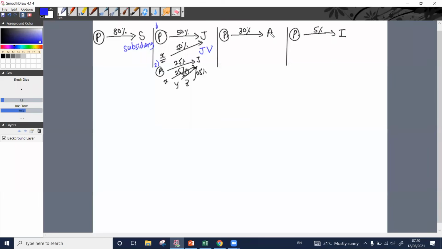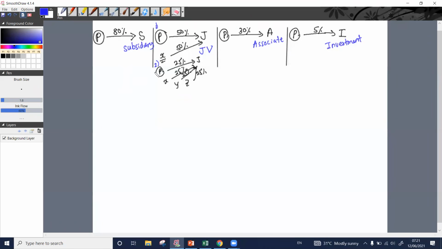right? So this is what? This is what we call an associate. A is an associate for our company, the company P, right? The last one, company P has acquired 5% of company I. So this is merely an investment. Right? We invest, we may receive a dividend, and we just record it. That is all we do here.